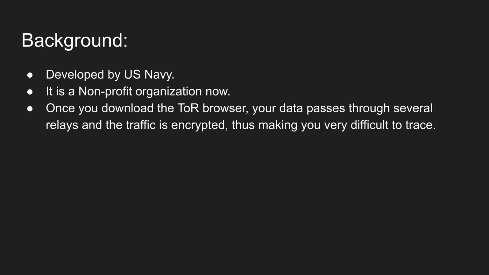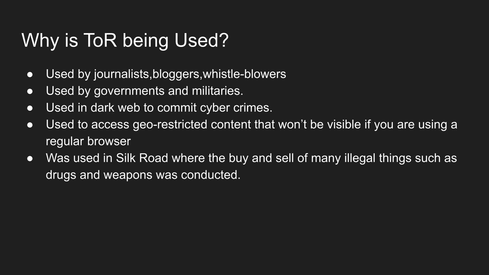So in order to better understand Tor and its working, we must know why it is being used and what are the practical applications of Tor in today's time. Now we discuss why Tor is being used. So Tor is being used for several legal and illegal purposes. Here we are discussing both of them. The main purpose of Tor is to provide privacy to the user. Hence it is being used by privacy conscious people who do not want anyone breaching their privacy and keeping an eye on their activities while they're online.